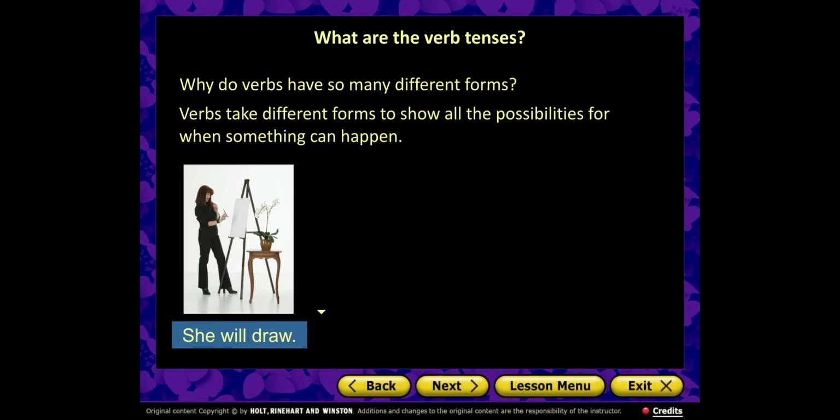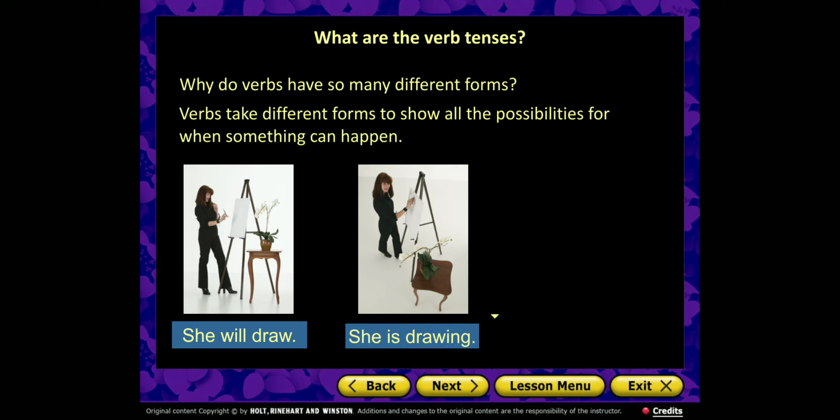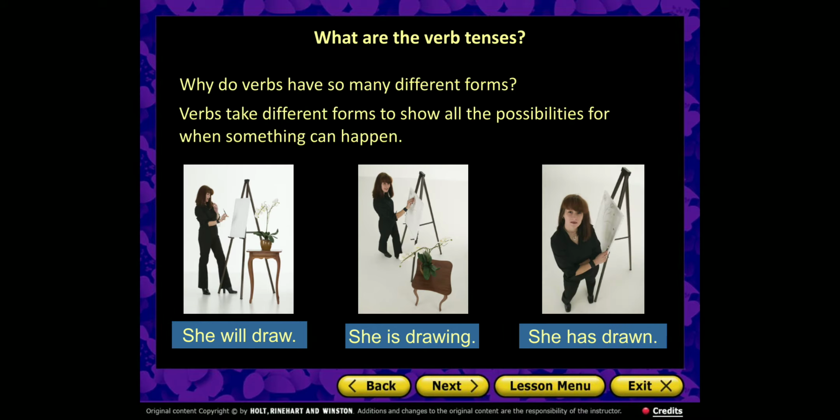For example, in this picture, we have the girl and she didn't even start drawing, she will draw. And in this picture, she started drawing and she is drawing right now. And this is after she has done drawing, we say she has drawn.